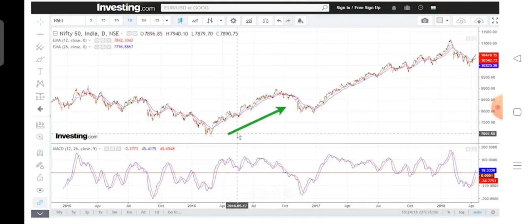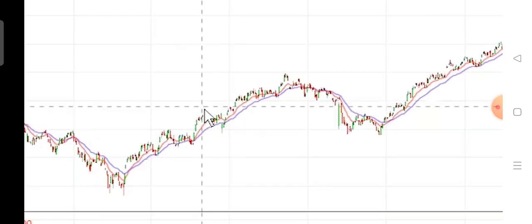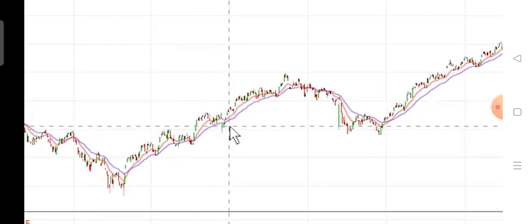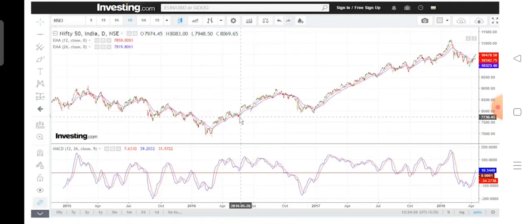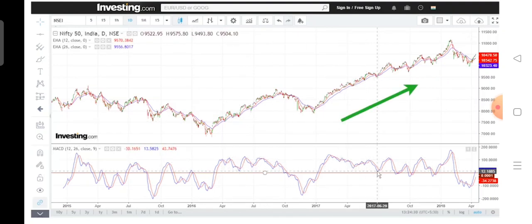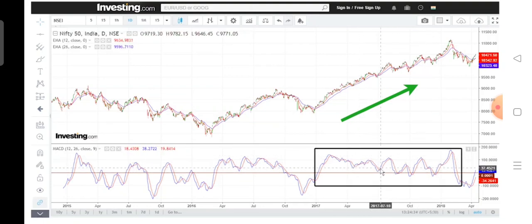So what are the kind of trades you should look for then? You should look for buy on dips. See, these are the corrections that happen and you want to buy on them. So if we can see that an uptrend is there, and the MACD is broadly above the zero line, then we would buy these short-term pullbacks and enter at these positive crossovers as and when they happen.